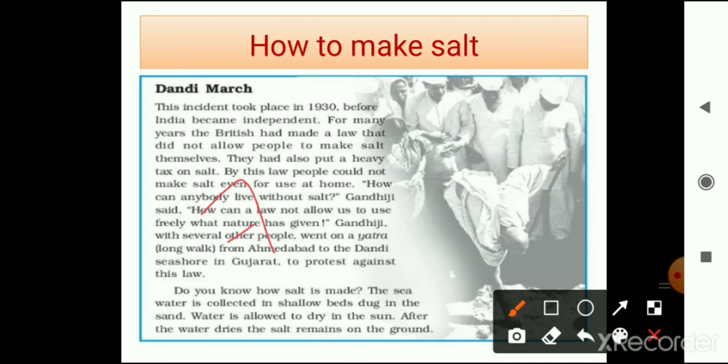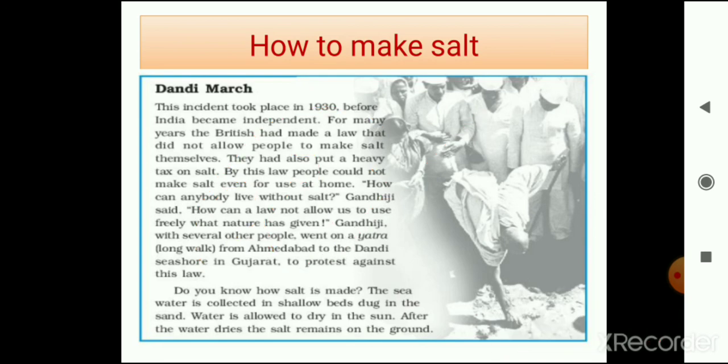Gandhiji started this march with his 79 trusted followers, and it was a long walk from Ahmedabad to Dandi. Both the places are in Gujarat.